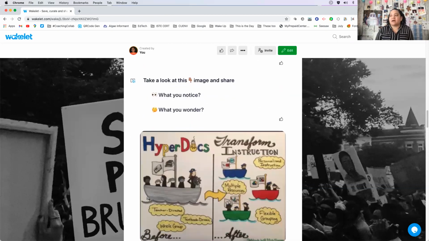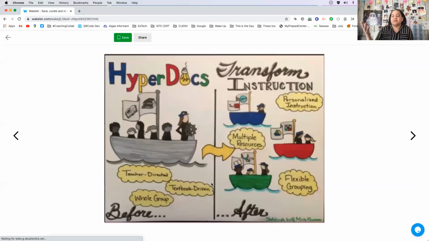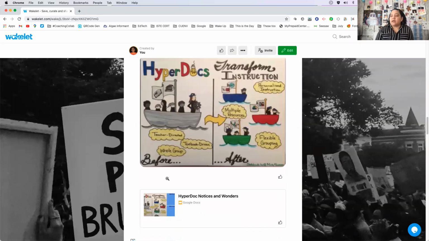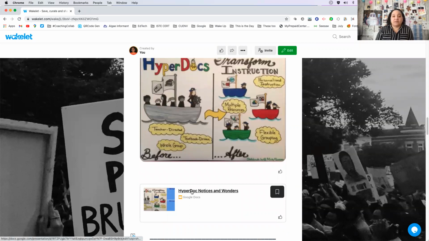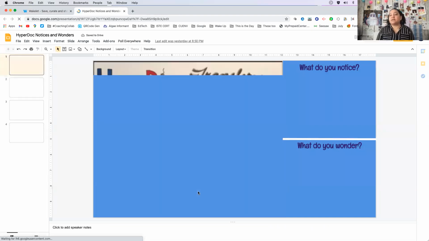We're gonna go ahead and take some time to look at this image. On the Wakelet, you can actually click on that image to make it larger so that way you can see. And I just want you to take a look and share what you notice and what you wonder. And then I want you to share those ideas. You'll notice that I have a Google slide deck that's here. Go ahead and click on where it says HyperDoc Examples and Wonders. It's going to bring you to a collaborative slide deck.